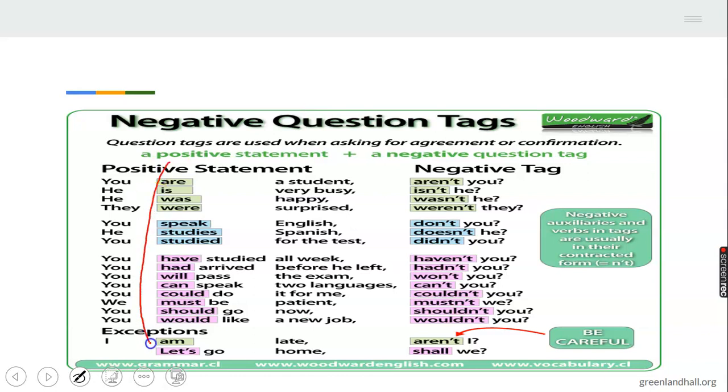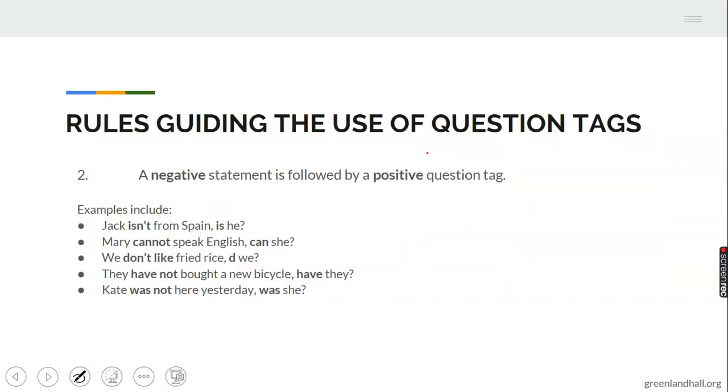All these are positive statements, and you can see them taking negative tags here. I will advise you to create time on your own to go through this later for proper understanding of the topic. Then we have number 2. Negative statements attract a positive question tag. The way a positive statement cannot take a positive tag, so also a negative statement cannot take a negative tag. That is, a negative statement must take a positive tag.